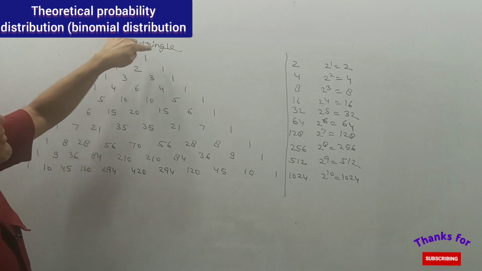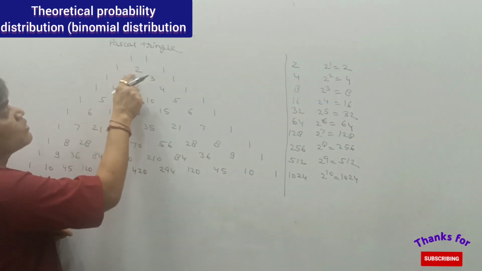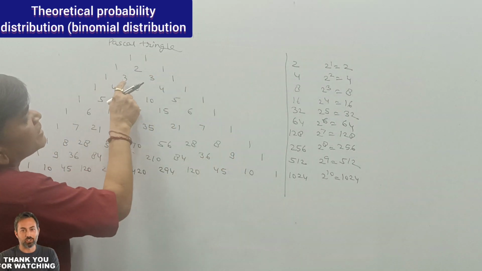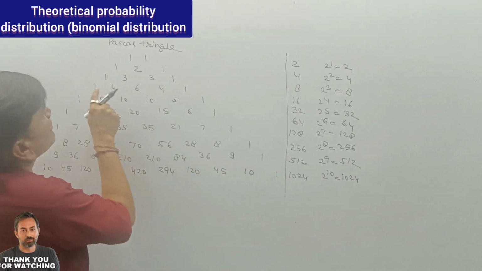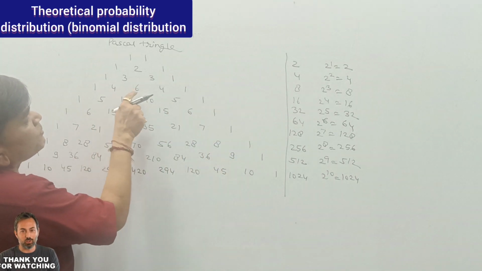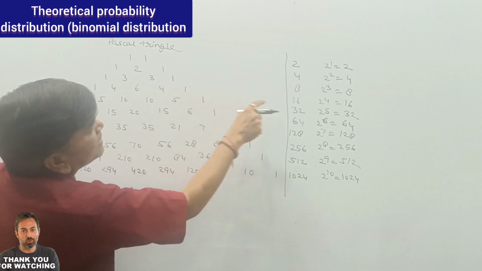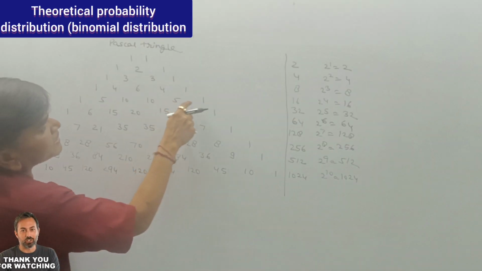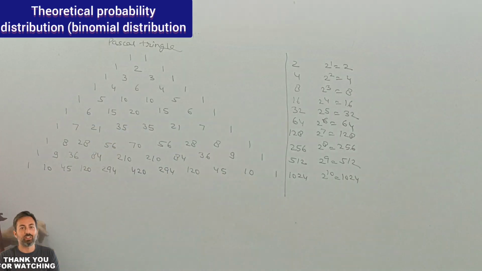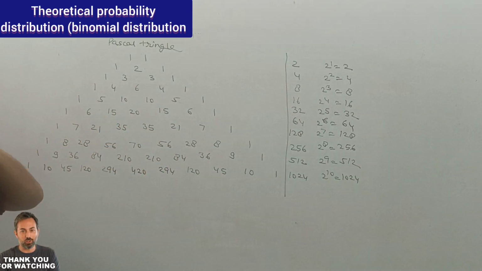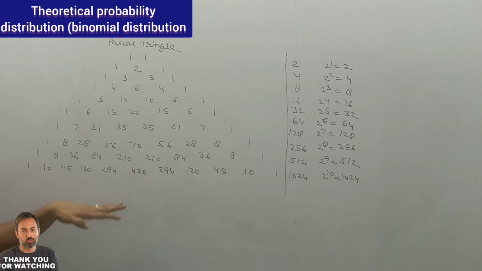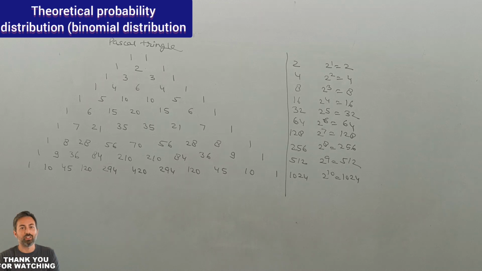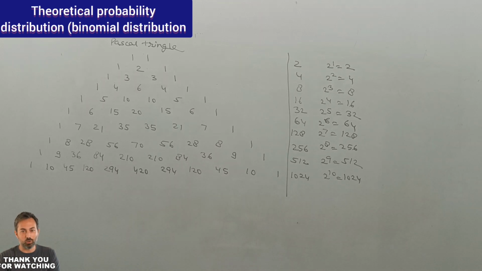The addition of 1 and 1 is 2; 1 plus 2 plus 1 is 4; 1 plus 3 plus 3 plus 1 is 8; 1 plus 4 plus 6 plus 4 plus 1 is 16; 1 plus 5 plus 10 plus 10 plus 5 plus 1 is 32. Similarly, this Pascal triangle is used. Now we learn where we can use this Pascal triangle. That is very important to us, how we can use it.